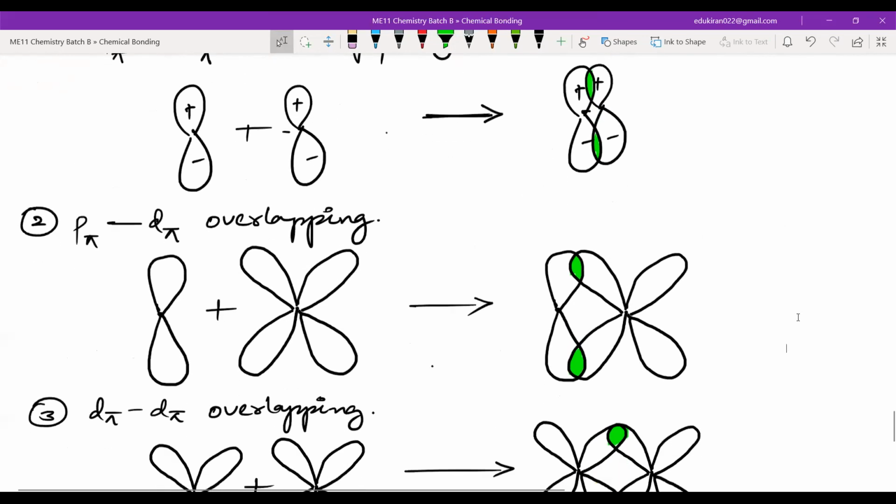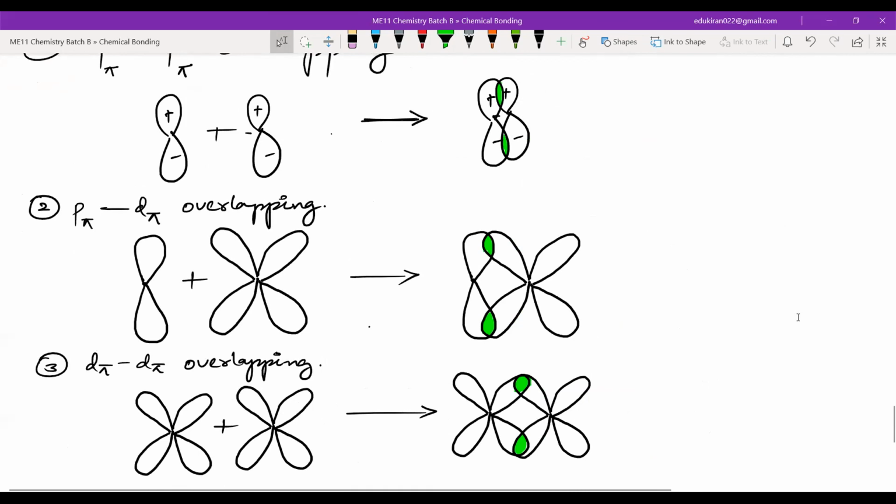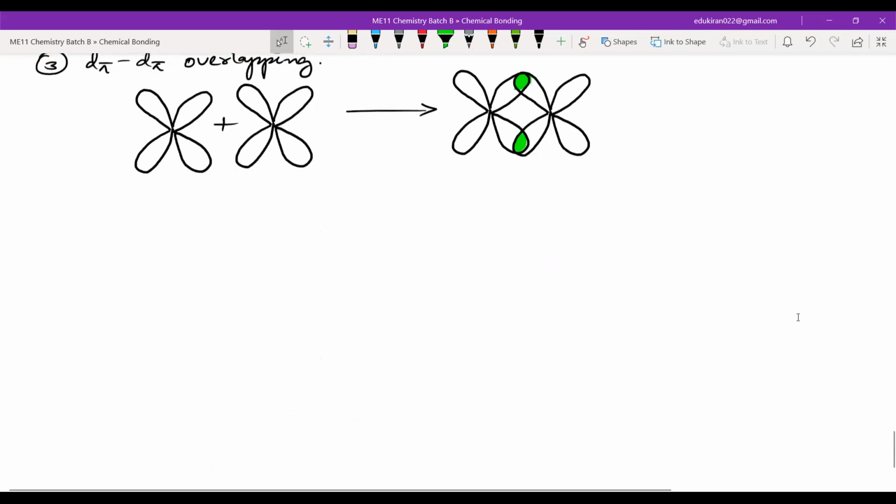Now look at the pi bonds which are formed by the overlappings of different atomic orbitals, and tell me how many lobes are participating in the overlapping from each? Two of each, right? That means a sigma bond is formed by one lobe interaction, if I am talking about one atomic orbital. A pi bond is formed by two lobe interaction. So one more remark you can write.